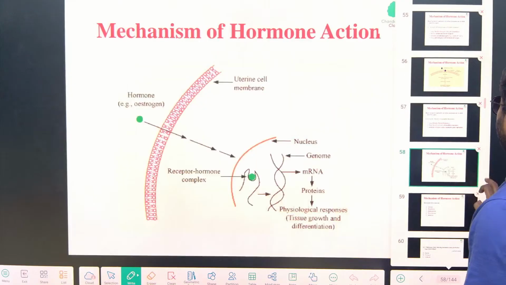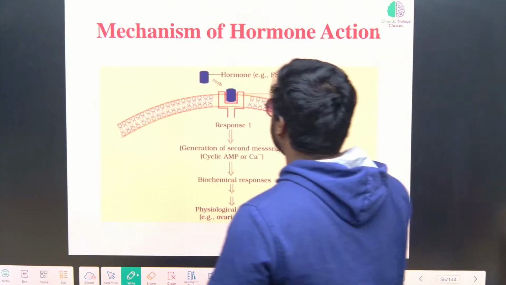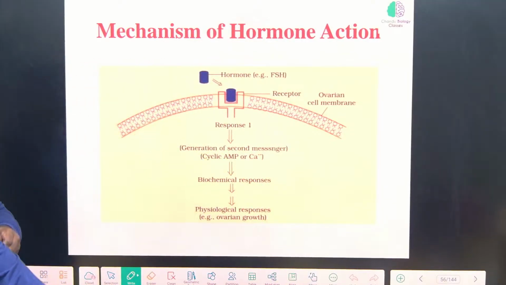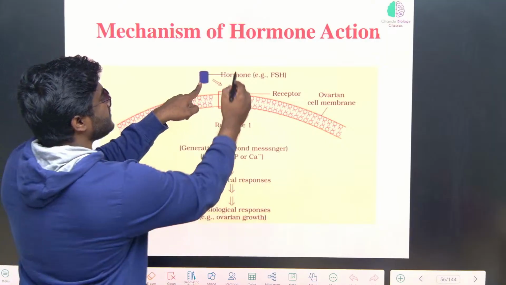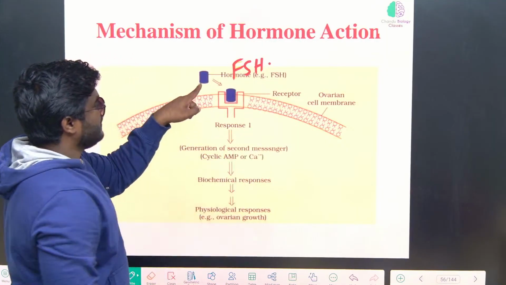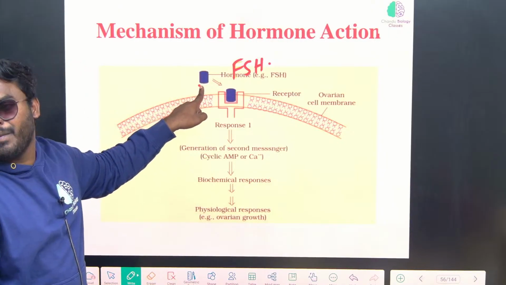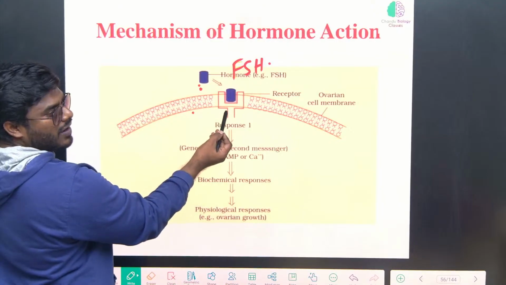Friends, now you tell me, look into this picture and answer the question. This is a hormone, correct? What kind of hormone is it? Follicle stimulating hormone, that is the name of the hormone. This hormone cannot cross the membrane, but it has to show its action mandatorily. So obviously it is using what? Receptor.